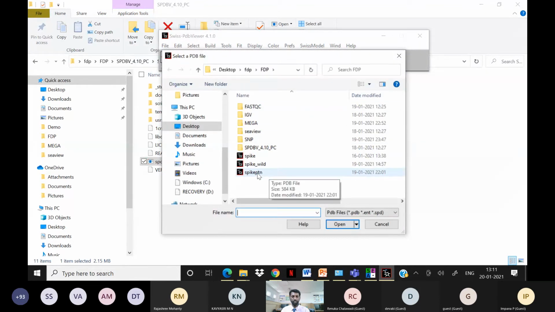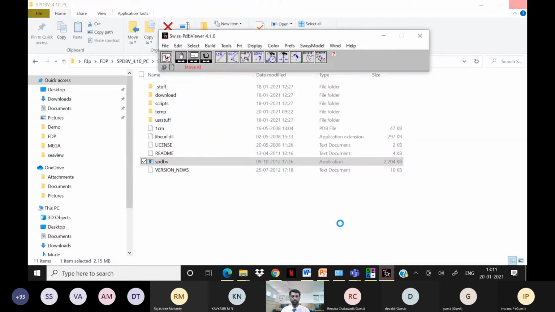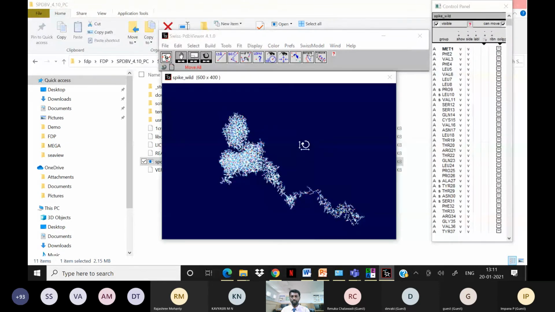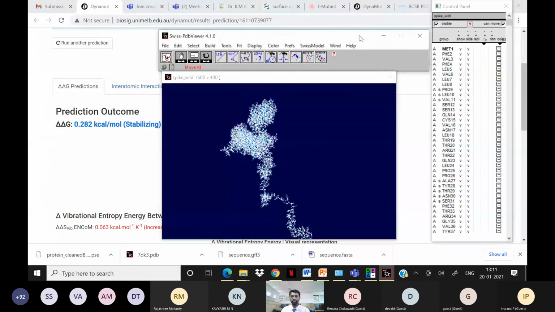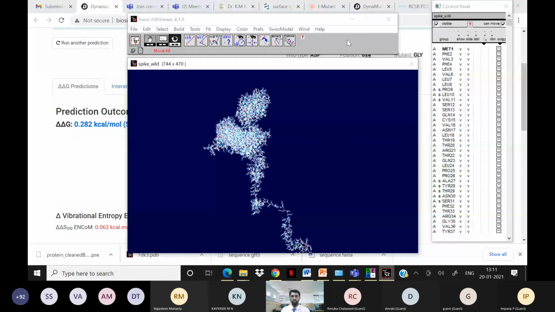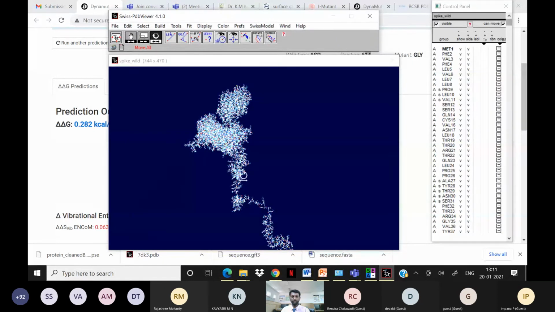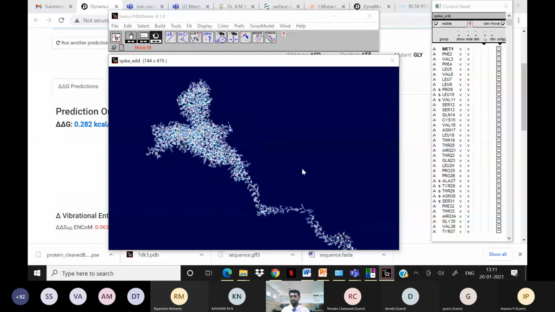There I'm going to upload the spike protein, wild type. Yeah, I uploaded spike protein wild type here. So now we are looking for mutation. This is a wild type. Wuhan city, they sequenced this and identified this spike protein. There are mutations identified in many countries. That mutant protein we are going to prepare now.